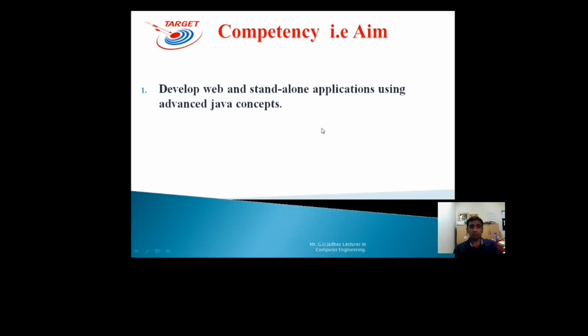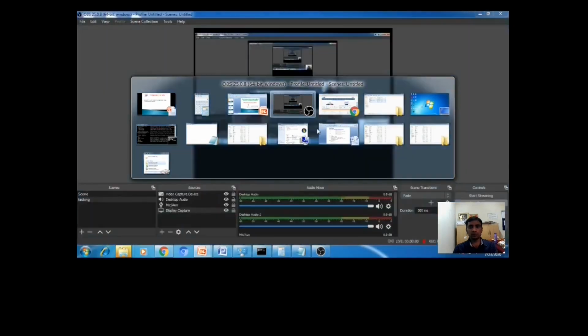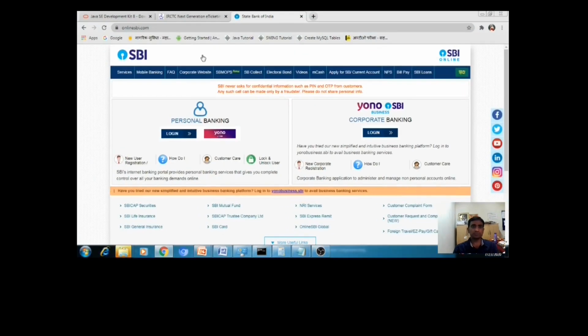Second thing, what is the meaning of web application? So we will see here what is the meaning of web application. I have opened here onlinesbi.com. Now this is the banking transaction system for SBI. This website is nothing but it is called as a web application where you can perform your transactions, you can deposit your money, you can withdraw your money.